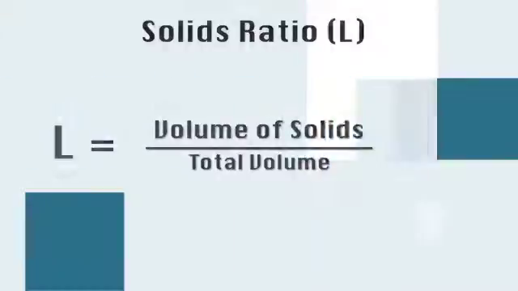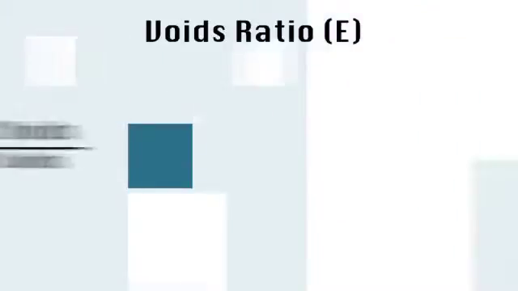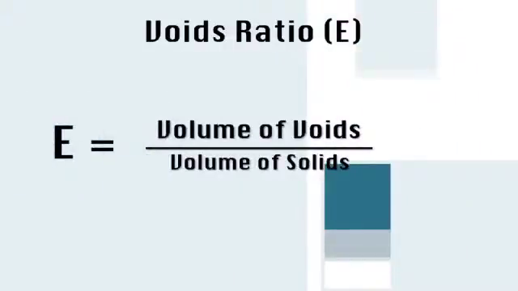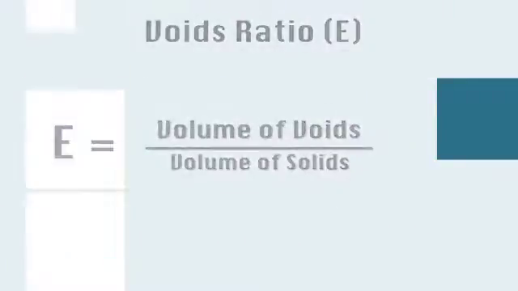So it is that fraction of the total volume which is actually made up of solids. Notice that these are all ratios that I am talking about. They have no dimension. Now, the voids ratio, which has the symbol E, is the volume of the voids, or the air open spaces, over the volume of the solids. And that ratio is known as the voids ratio.